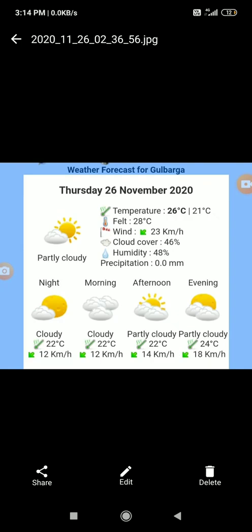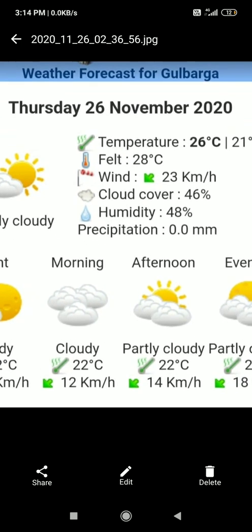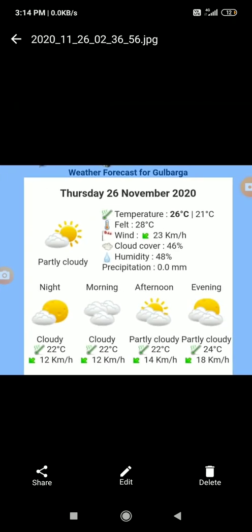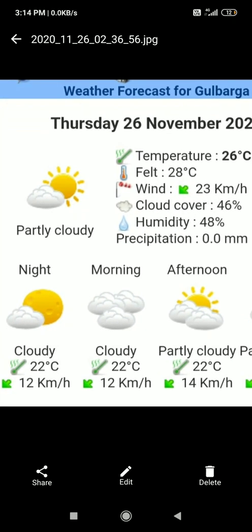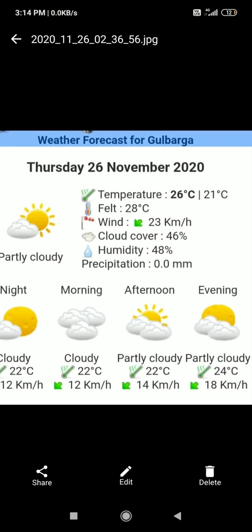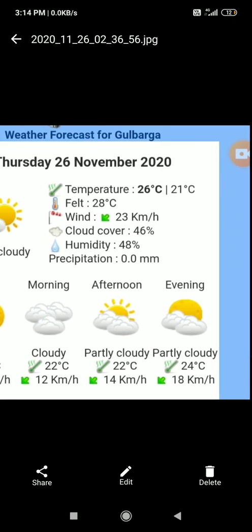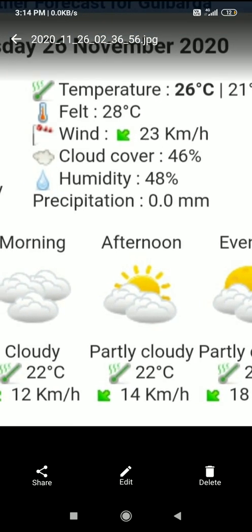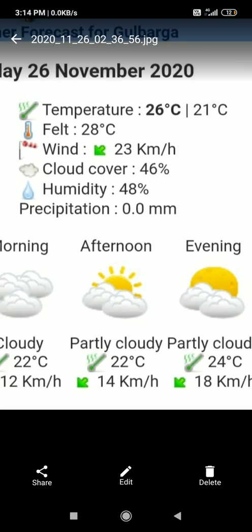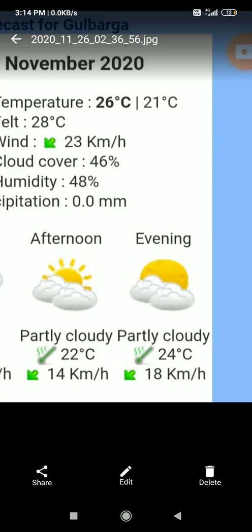Understood? So precipitation means rainfall. How much rainfall has there been? Yesterday did it rain? No, right? That's why 0.0 millimeters. Now here you can see, on the 25th night and morning it was cloudy only, the sun was not shining in the sky. In the afternoon you can see it was somewhat partly cloudy, means the sun was coming and going, like that it happened.